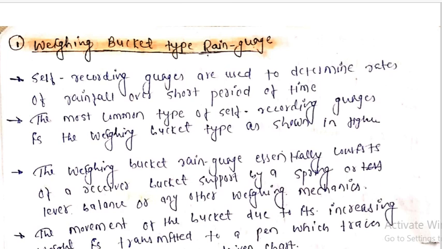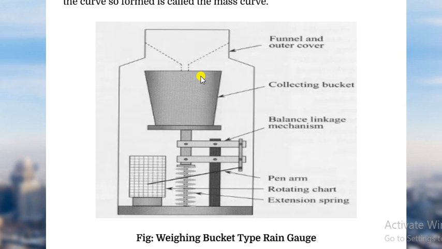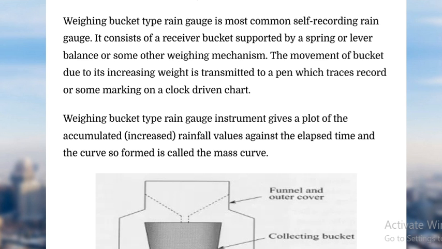So my dear friends, this is a figure of the wedging type of rain gauge. The wedging type of rain gauge is automatic, it can record automatically. You can see that when the rain occurs, the rain enters. The wedging bucket type of rain gauge is the most common self-recording rain gauge. It can record the intensity of rainfall automatically.